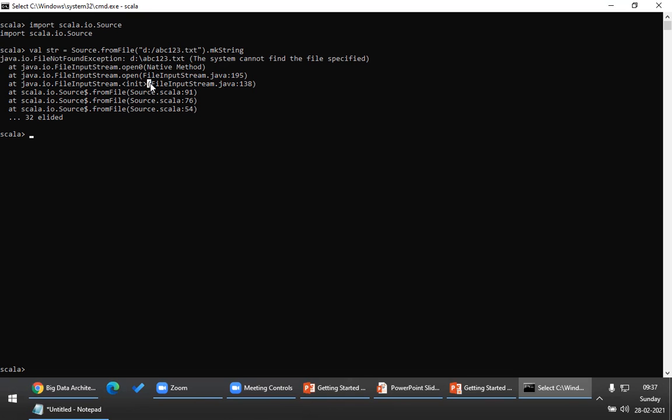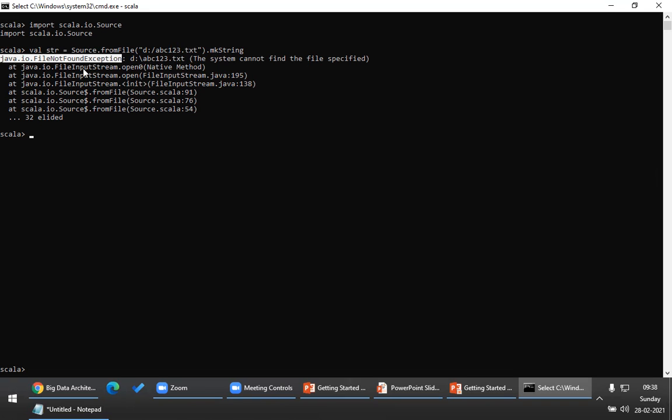And the second important observation, Priya, you're there? Yes, sir. Now, Priya, can you tell me, I'm writing Source.fromFile and I'm reading a file and storing the content in this variable str. Don't you think it is actually trying to read a file? That is why it said file not found exception, Priya? Yes, sir. Now, please understand this, guys, very important. Yes, definitely it is trying to read this file. The file is not found, so you got this exception called file not found exception.